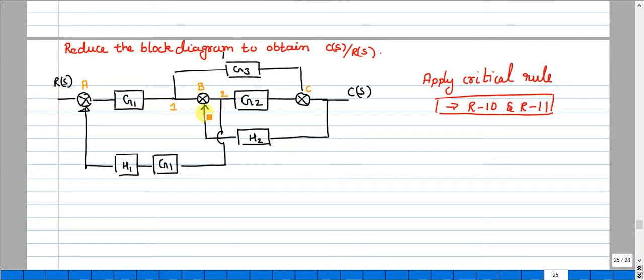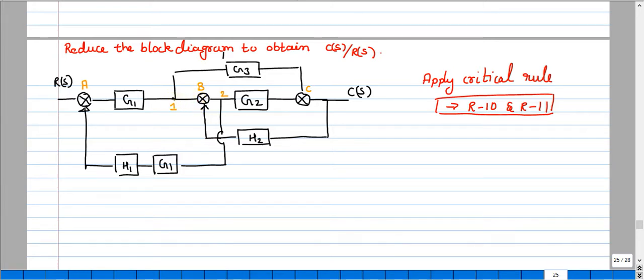Now I am unable to identify any blocks in series or in parallel condition, or even a minor feedback loop. If I shift this A block after G1, I won't be getting any minor feedback.